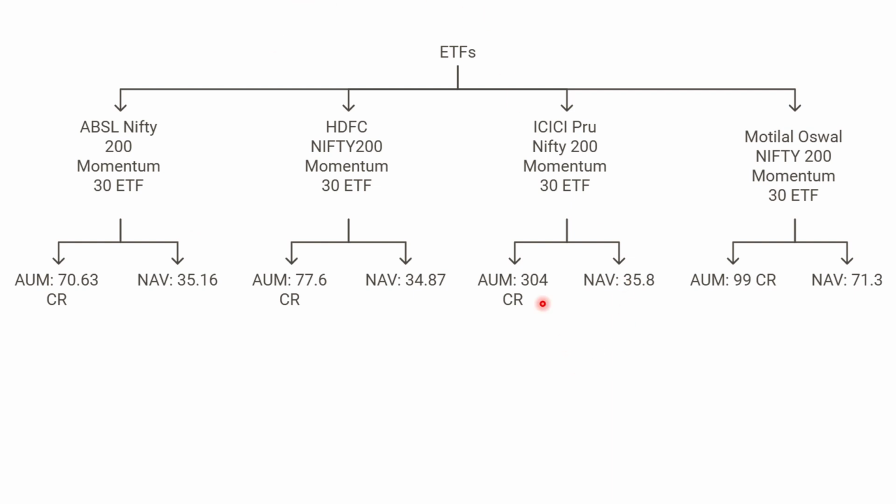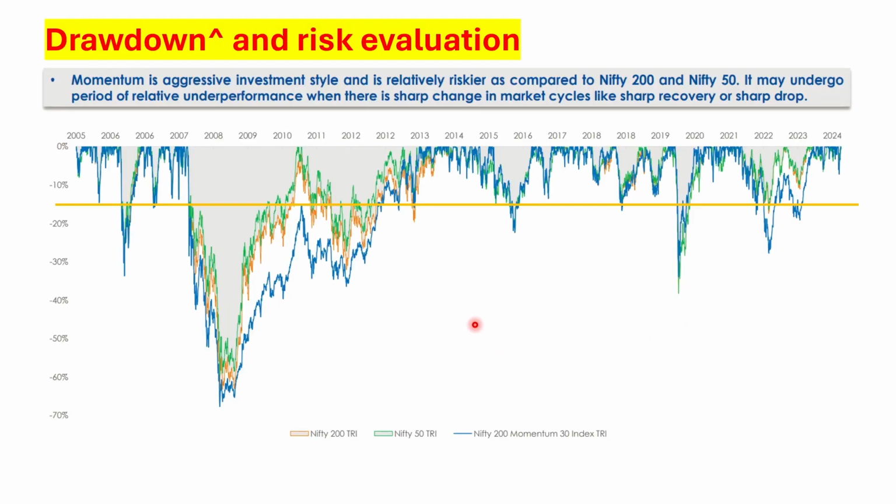The bigger fund over here is the ICICI Prudential one. So this ETF will give you a diversified and balanced investment strategy. But we have to be cognizant of the fact that the drawdowns can be huge, and we have to keep a very long term perspective if we are investing in these kinds of ETFs.